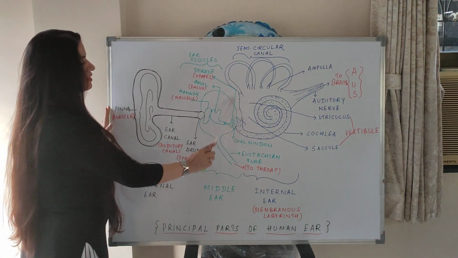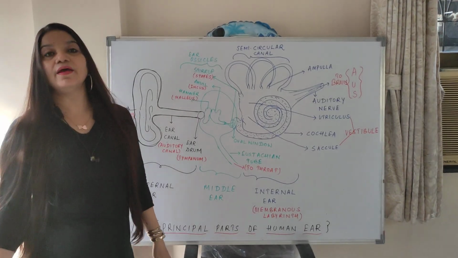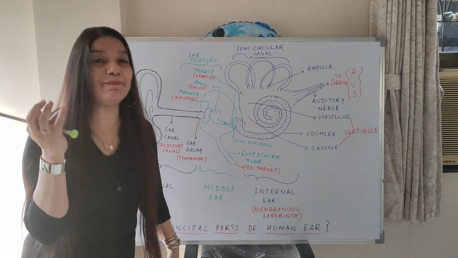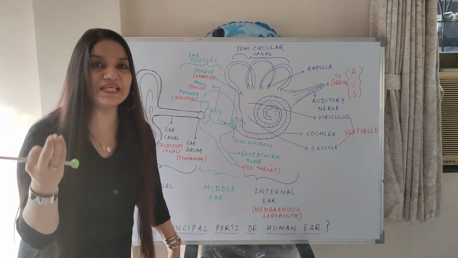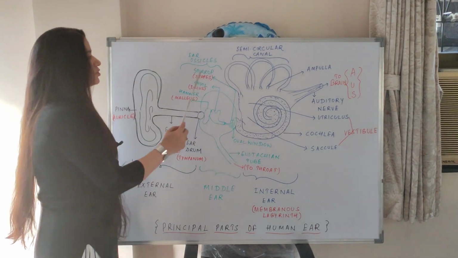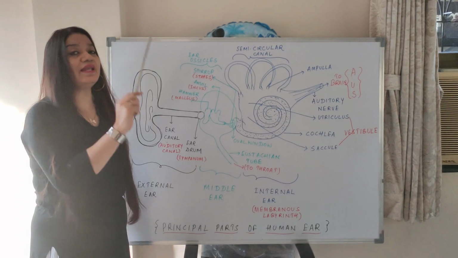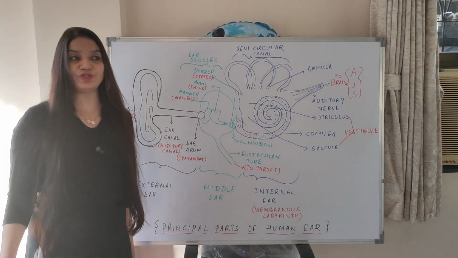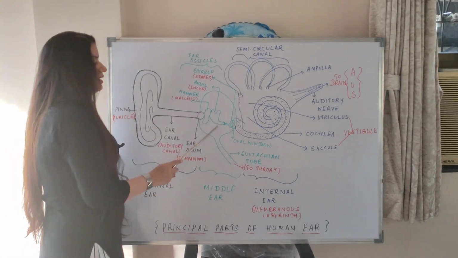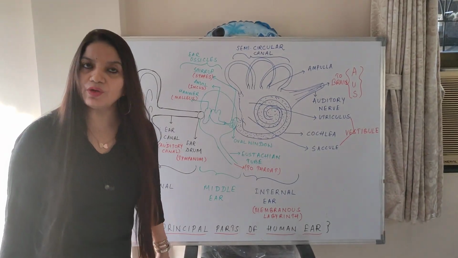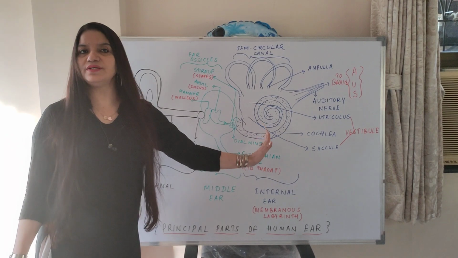Okay, then from this here, this green part, this is the middle ear. Middle ear has got 3 tiny bones. Malleus, incus, stapes. Some say stapes also. So stapes or stapes, again pronunciation doesn't matter. So malleus, incus, stapes, collectively they are known as ear ossicle. Very important question. And then finally there is a tube, Eustachian tube, which connects the middle ear to the throat. There are 2 windows, oval window and round window, which connects this middle ear to the internal ear.